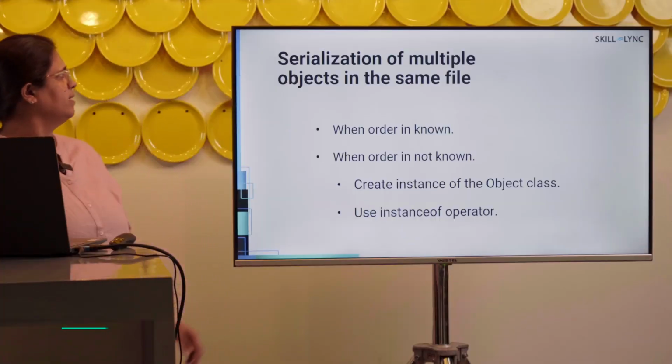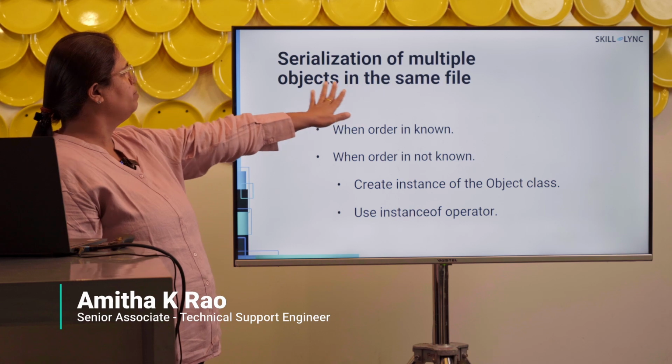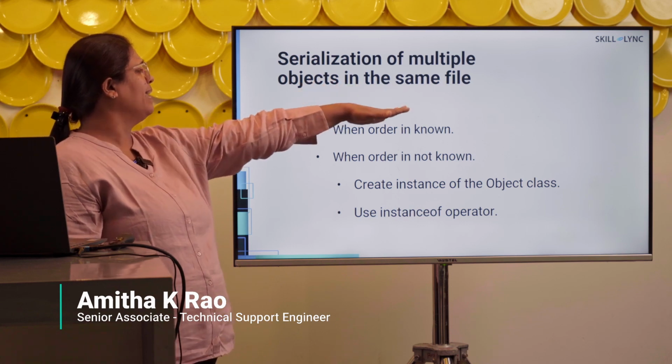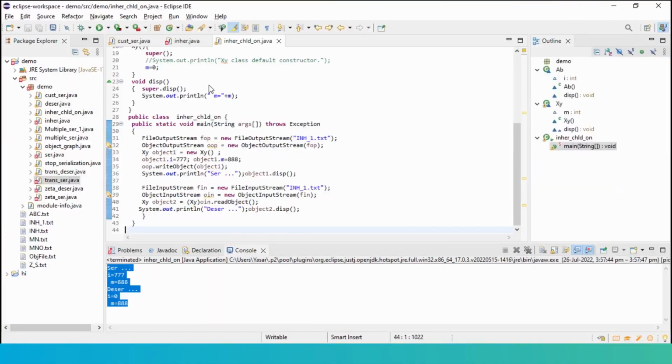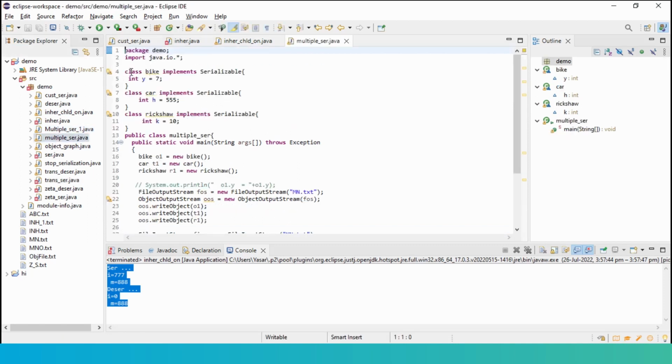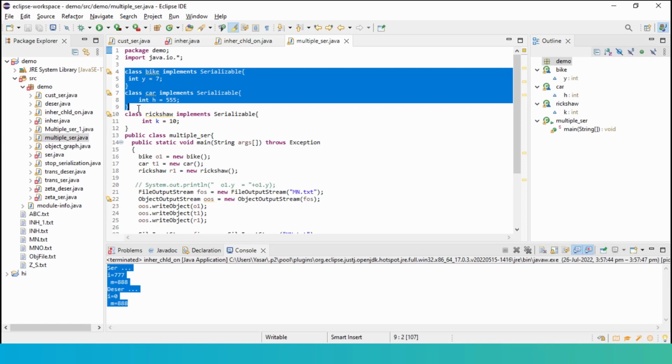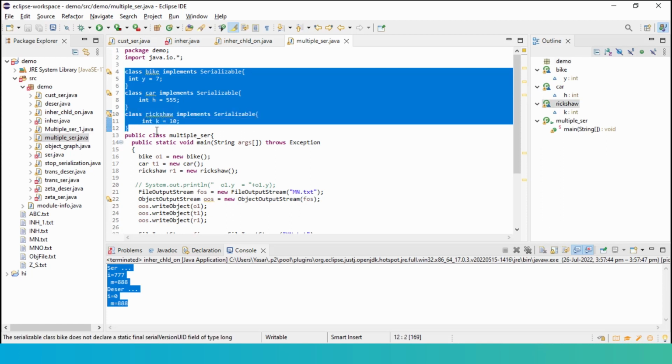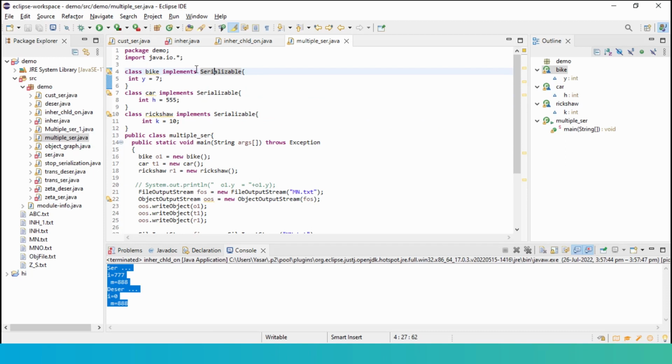Let's continue with the next topic, serialization of multiple objects in the same file or to the same file. Now say there is a class A, class B, class C, all of them together. Can I serialize, or do I need different programs to serialize different files? Nothing of that kind. Here, can you see these classes? There is a class bike, there is a class car, there is a class called rickshaw. All of them together are there in one file, and all of them separately are implementing the serializable interface.